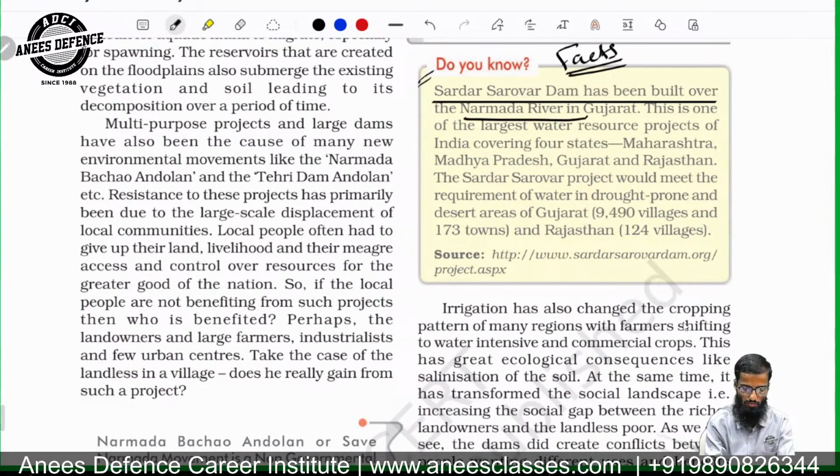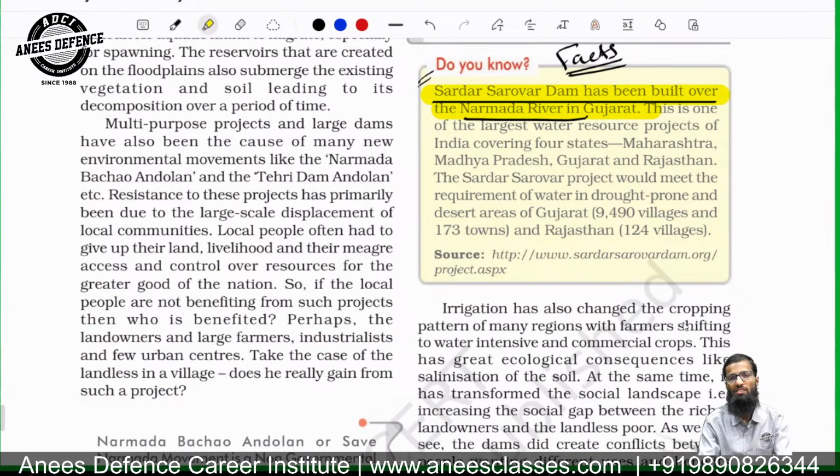So the question which can be asked in the exam is: Sardar Sarovar Dam is built on which river? Sardar Sarovar Dam has been built over the Narmada River.